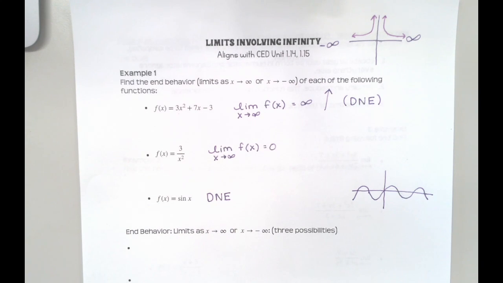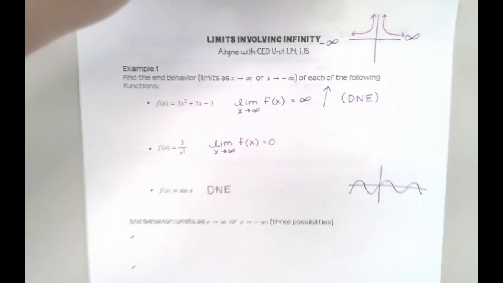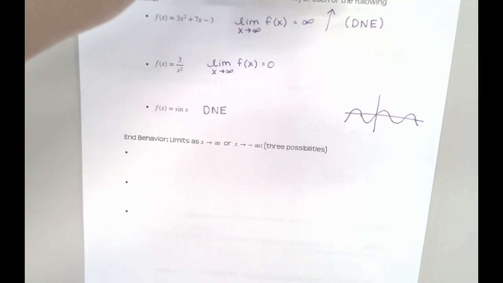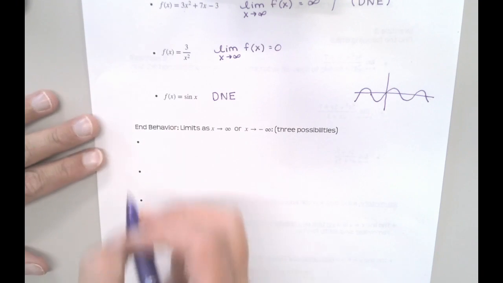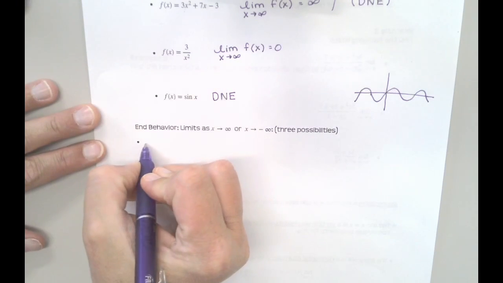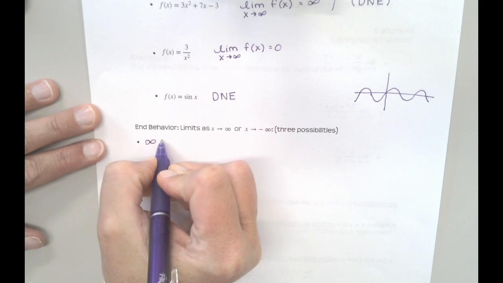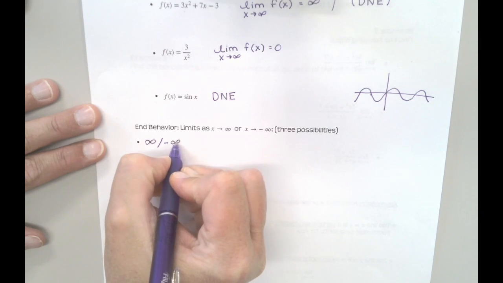So what we've looked at here is 3 different functions, and that gives us the three different things that can happen with end behavior, and that's what we're going to talk about with the bullets down here. There's three possible ways that graphs can behave as you run towards infinity. Okay, the first one is that they themselves can go toward infinity, or they can head downward, which would be negative infinity.